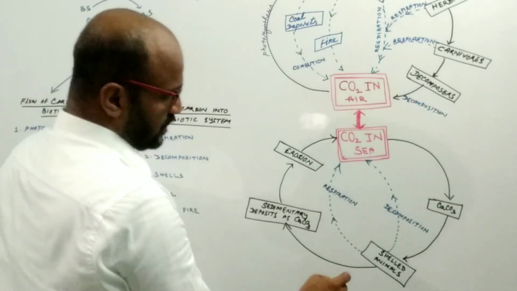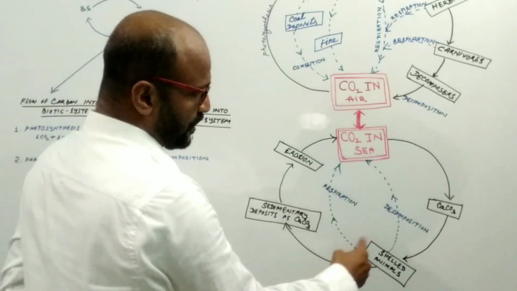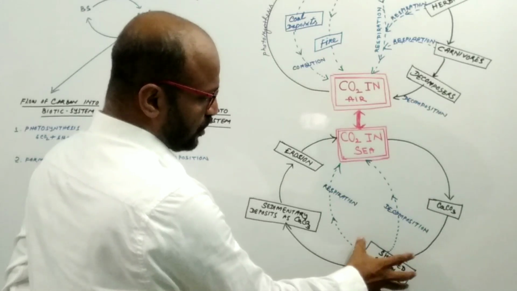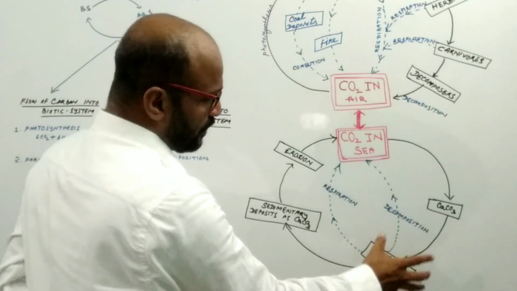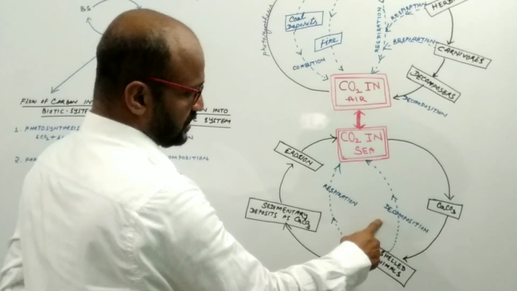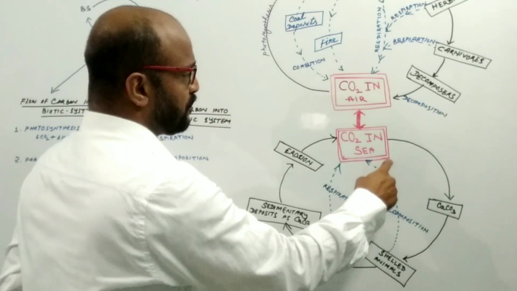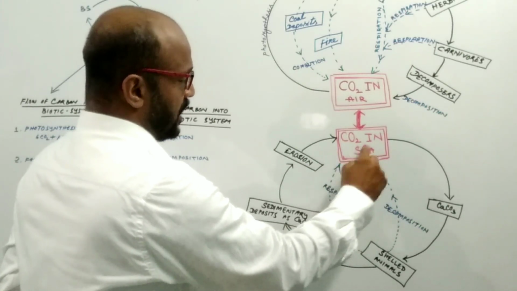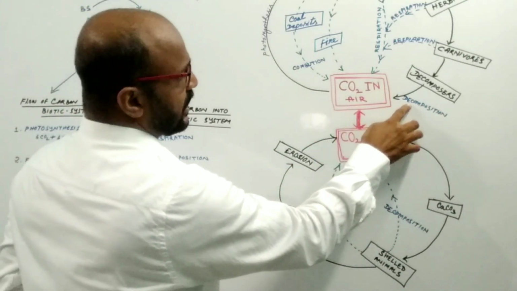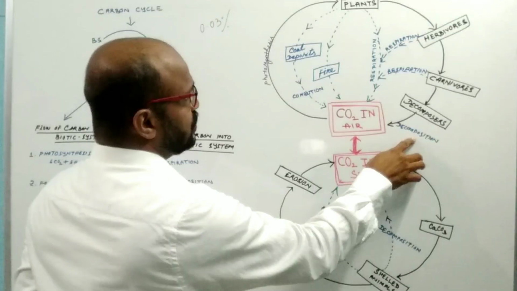The shelled animals, after their death, are decomposed by bacteria. So by the process of decomposition, carbon dioxide is released into seawater or into the abiotic system. So this is another process, decomposition.